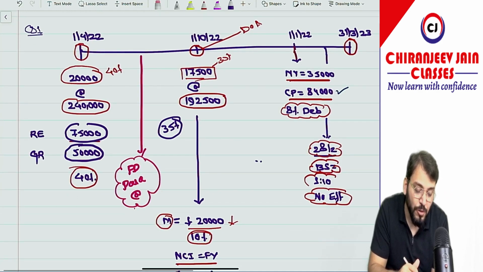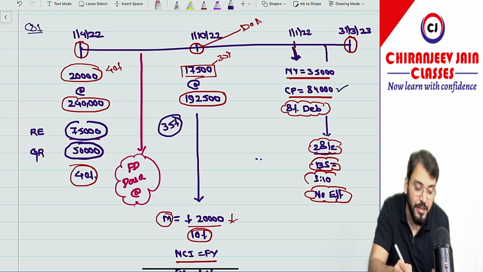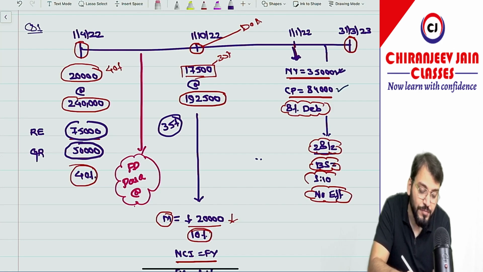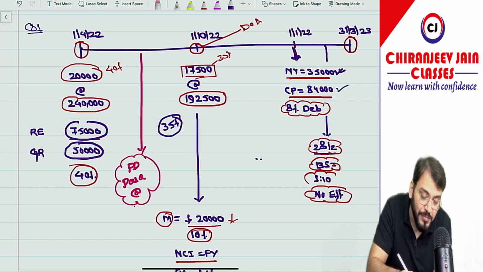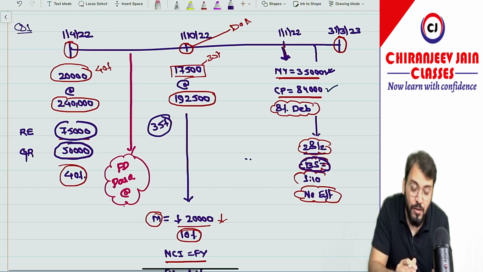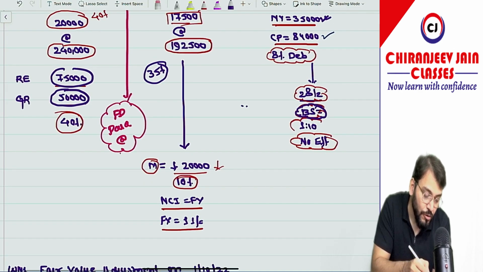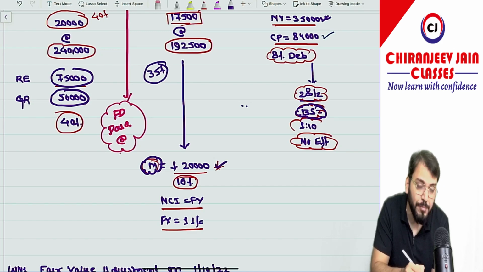Then they have also provided some information. They purchased some investment in Sikh Limited whose nominal value was 35,000 and the cost price is 84,000 on 1/1/2022. This information is also given. On 20th Feb, the subsidiary company has given bonus shares in the ratio 1:10, but no effect of this has been given till now. On the date of acquisition, machinery was overvalued by 20,000 and the rate of depreciation is 10%.